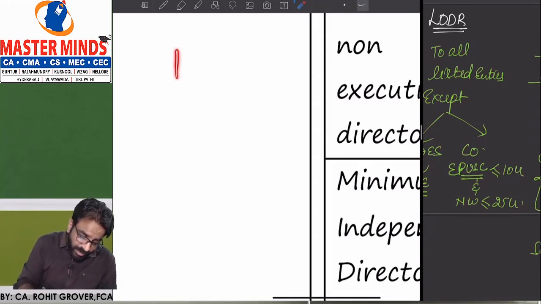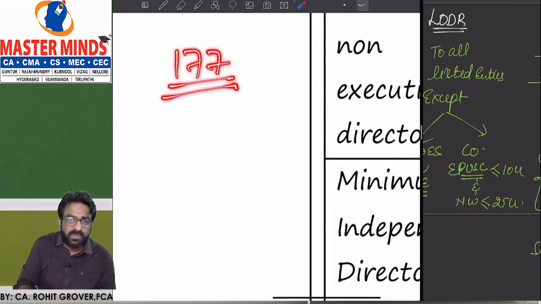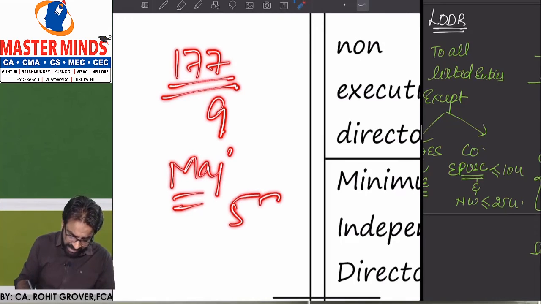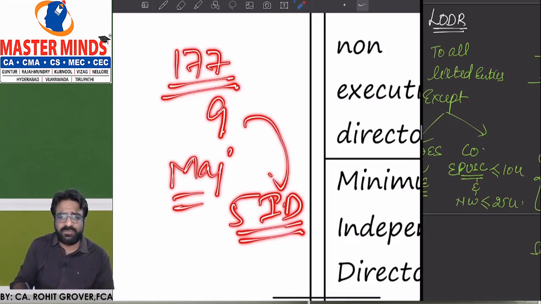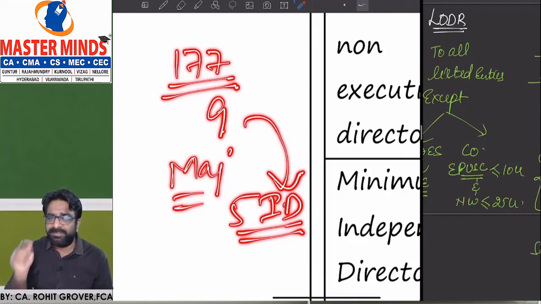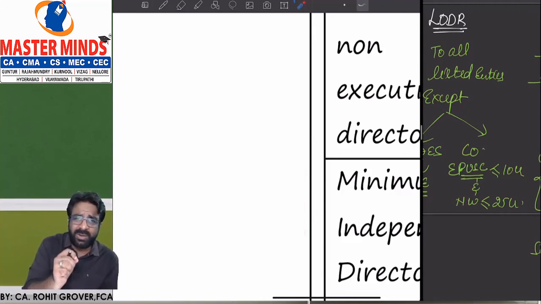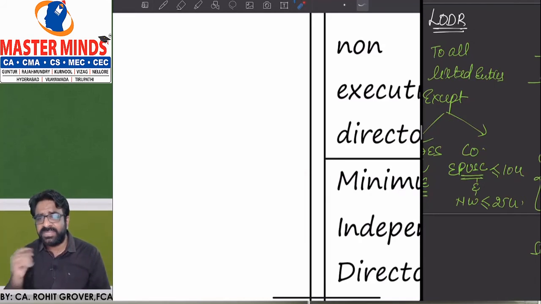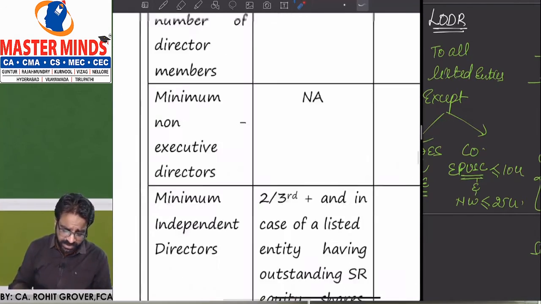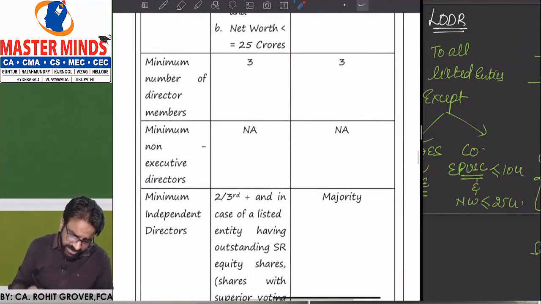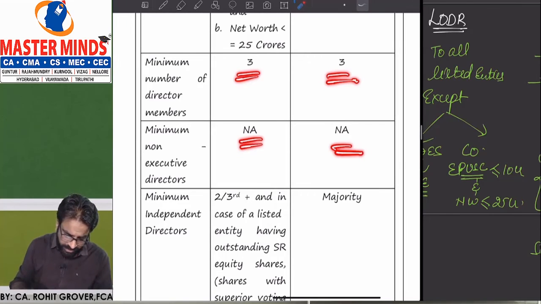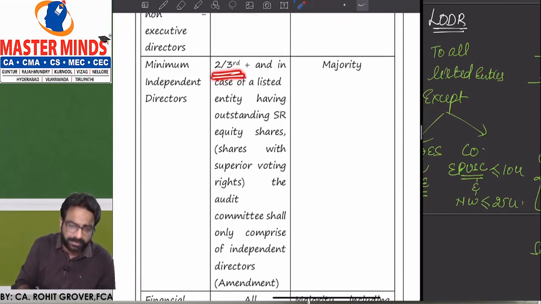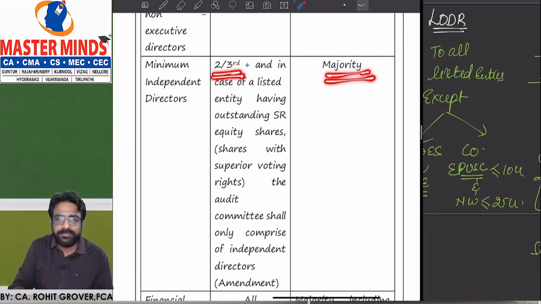But if it is an audit committee as per section number 177, we don't need 2/3. There are 9 members, we need majority. If you are having 5 independent directors out of 9, that is also fine. That is a major difference between the LODR audit committee and the section 177 audit committee. Minimum members, 3 on both sides. Minimum non-executive directors, not applicable. Minimum independent directors, 2/3 here, and majority there. Did you get the point?